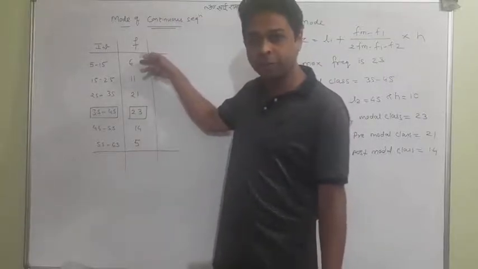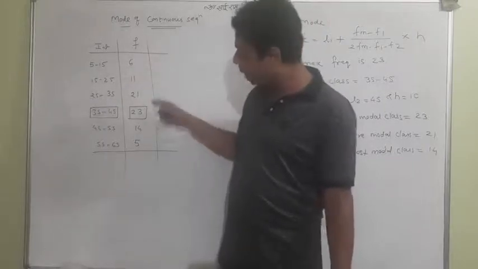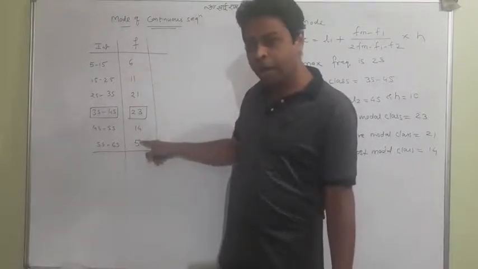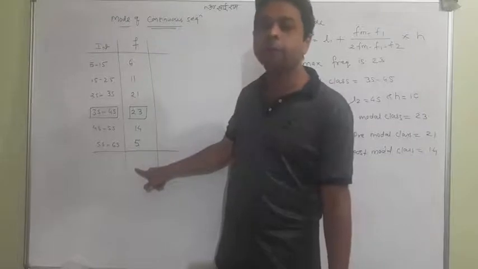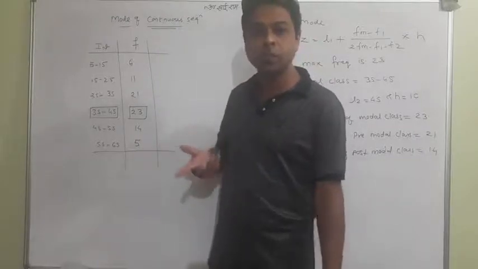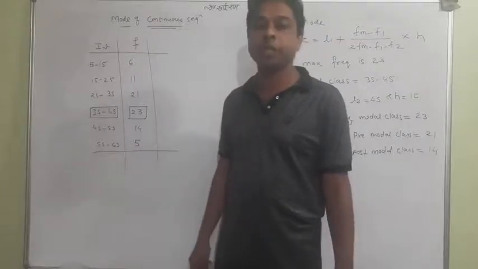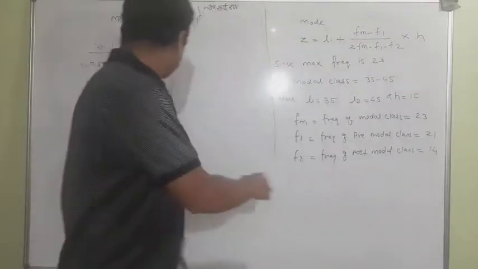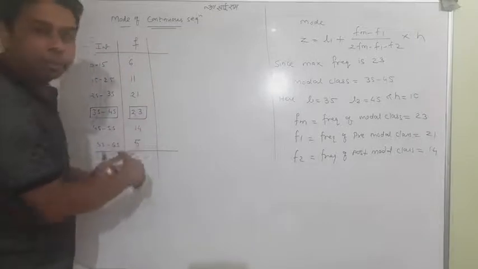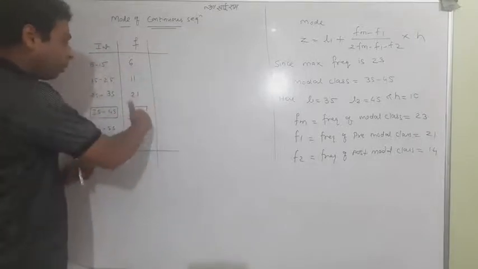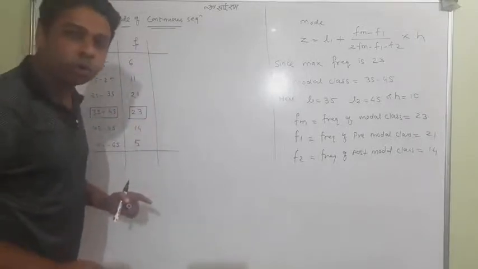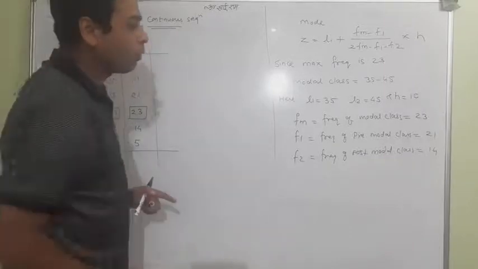I haven't ever seen that, but if so, and you don't have any post-model class, you can take 0 because there is no frequency. So it is very simple: 23 is in the middle, with F1 before and F2 after.